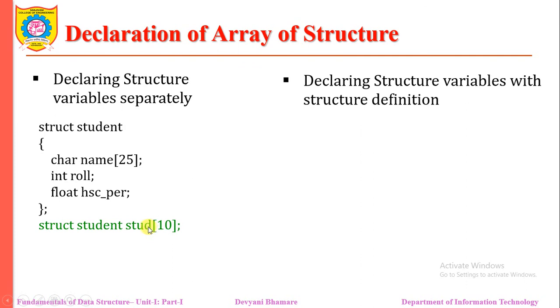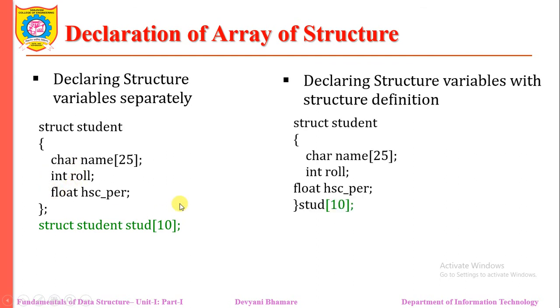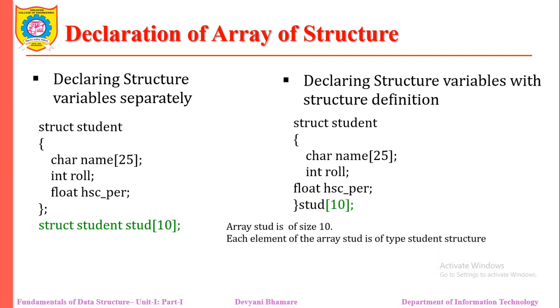So this indicates there are 10 stored instances, and every element of the array contains these three pieces of information. In the second way, while declaring the structure definition, we declare the structure array at the same time. Here the array stud is of size 10, so each element of the array is of type structure student. Here we can say that stud is an array of 10 elements.